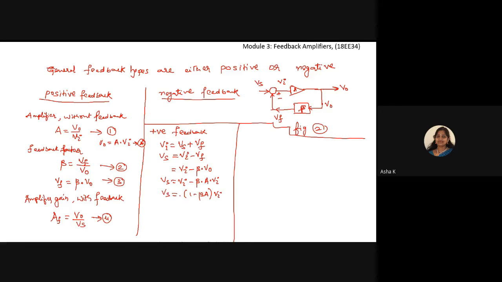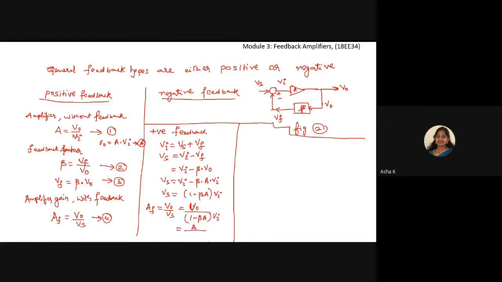Then substitute this in the with feedback. So if I substitute in this with feedback, AF is equal to V output by Vs is equal to, here V output will be there, 1 minus beta A into your Vi. Now we know that V output by Vi is equal to beta.